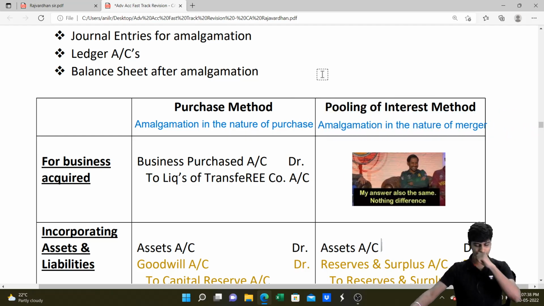Did you guys get it? If it is merger, we do pooling of interest. If it is purchase, we do purchase method. Sir, you didn't teach us any different kind of these things under transferor company's books. Under transferor's books, no, there are no two methods.